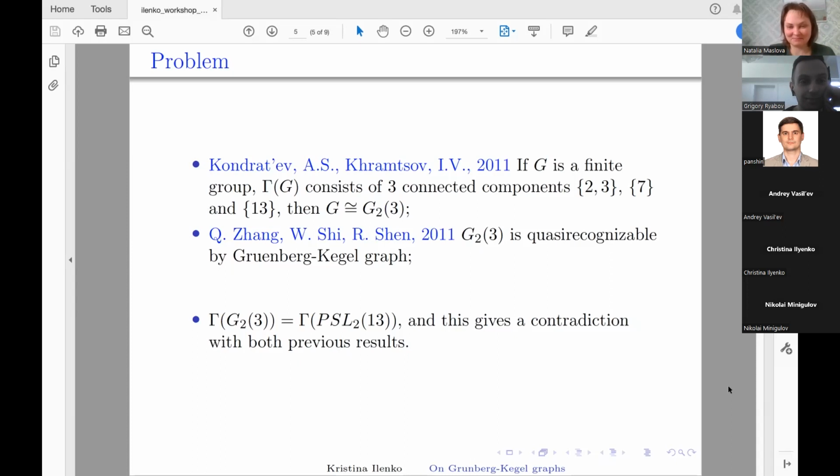Possibly it's a special situation, but then they understood that there is a mistake in the paper by Kondratyev and Kramtsov, as well as in the paper by his co-authors. I asked Kristina to check carefully this group, and her results really repair both papers.